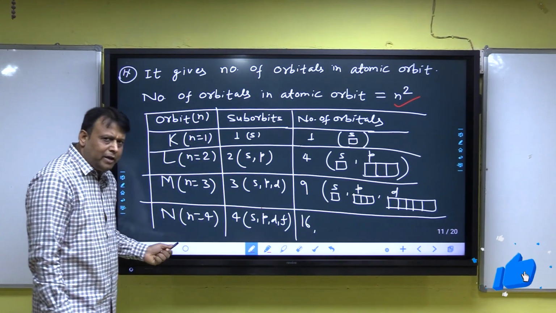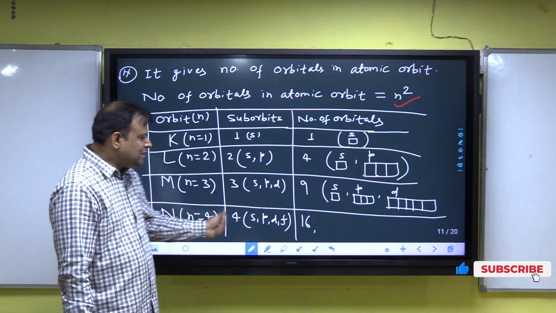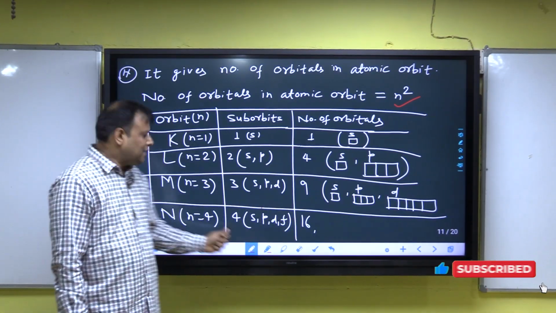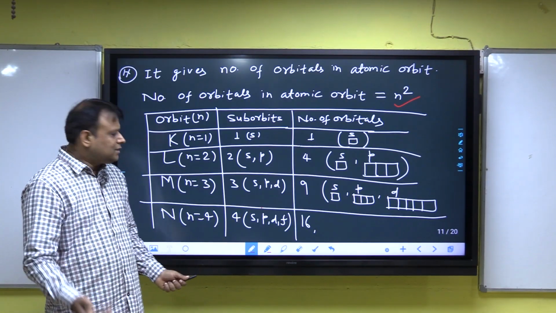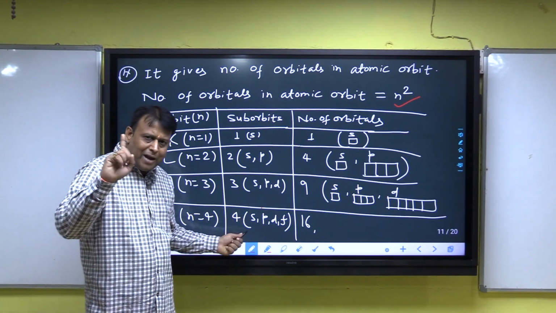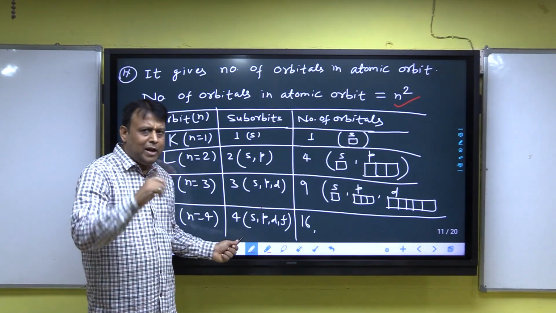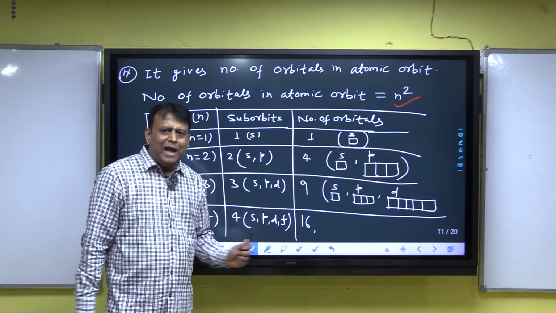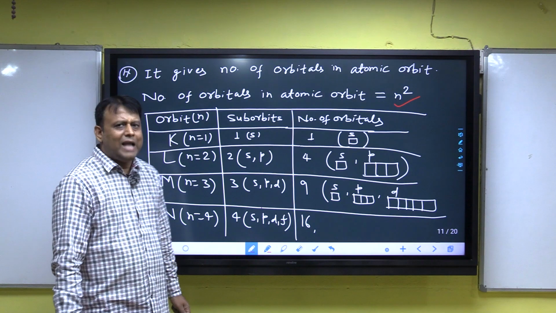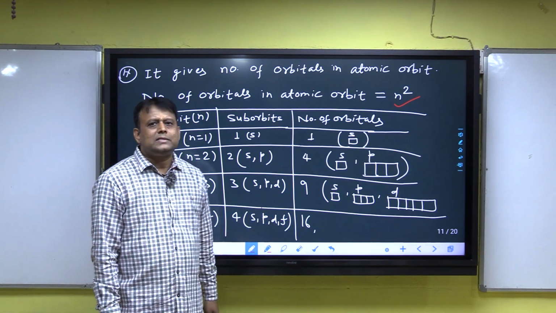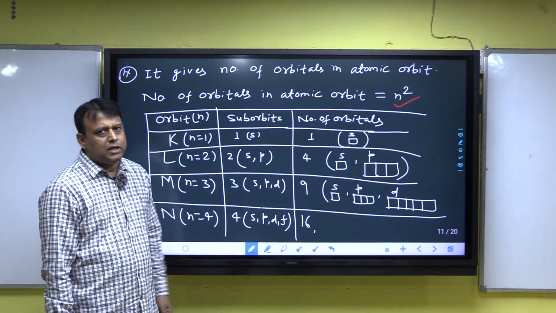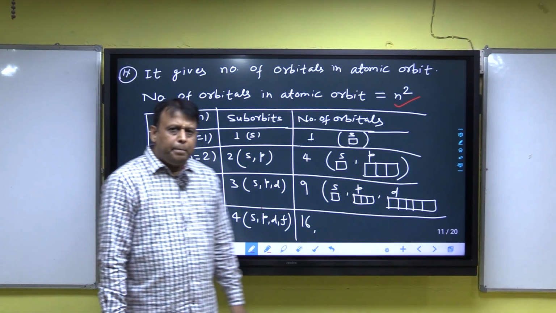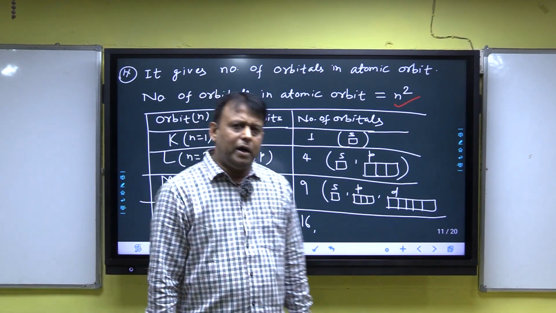In the fourth orbit, 4 suborbits, SPDF, the number of orbitals is 4 squared, that means 16. How 16? Because S has 1 orbital, P has 3, 3 plus 1 is 4. D has 5, 4 plus 5 is 9. And F has 7 orbitals. 9 plus 7 is equal to 16.